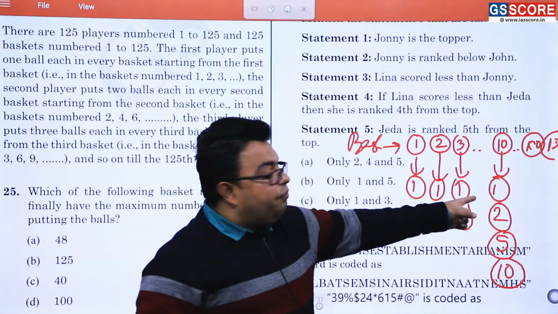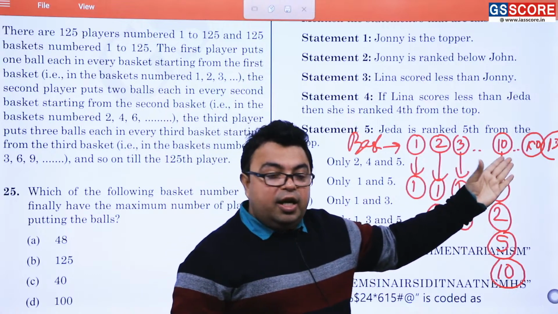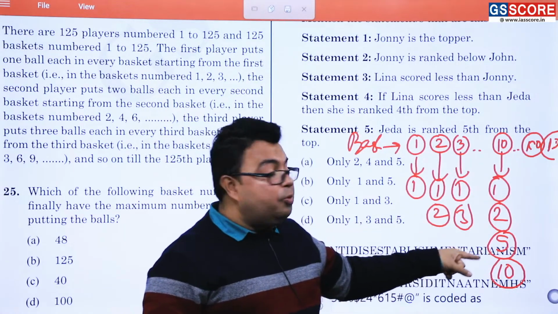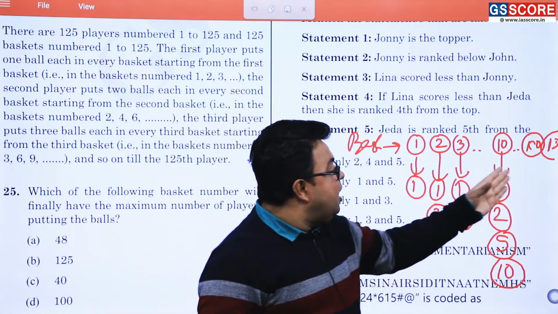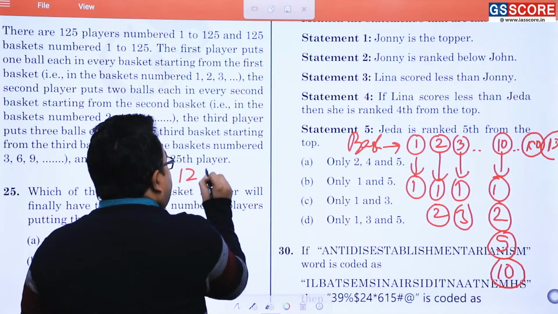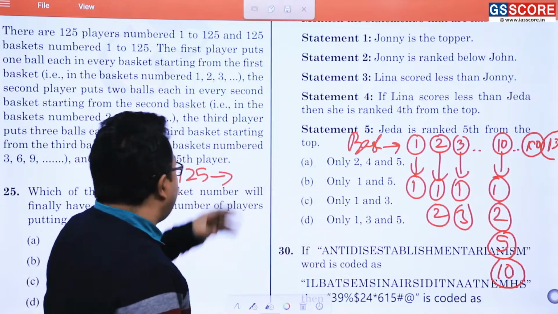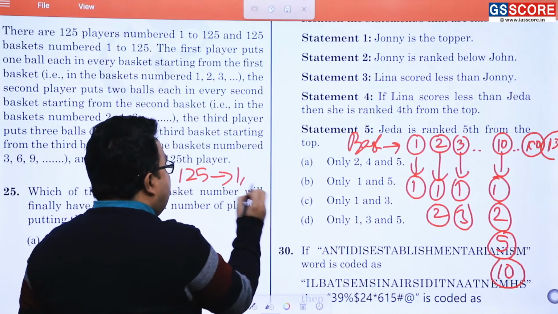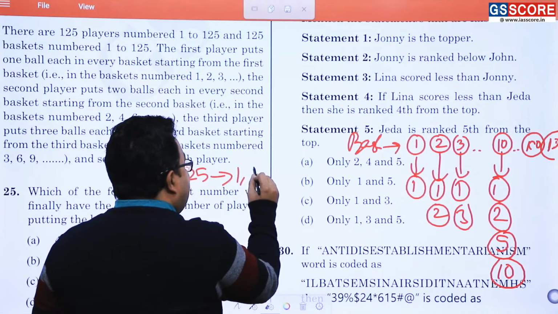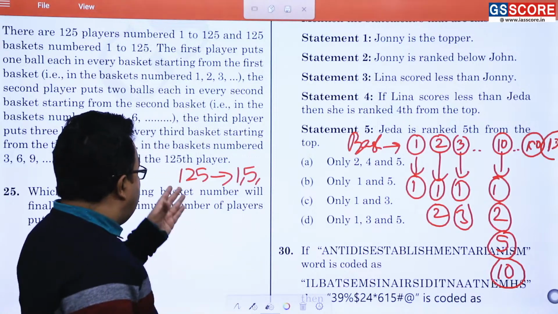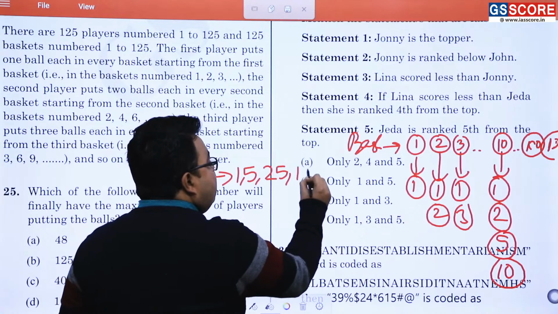So it does mean first player will be putting one ball here, second player will be putting 2 balls here, fifth player will be putting 5 balls over here, and 10th player will be putting 10 balls over here. Likewise, in 125, how many balls will there be? First of all, concentrate on how many factors are there. 1 is there, then 5, then 5 cubed is there, so it is 25, then it is 125.